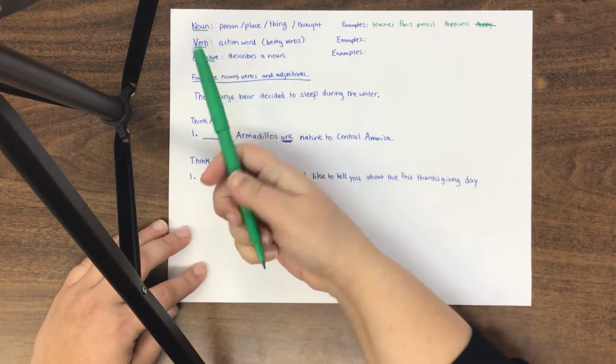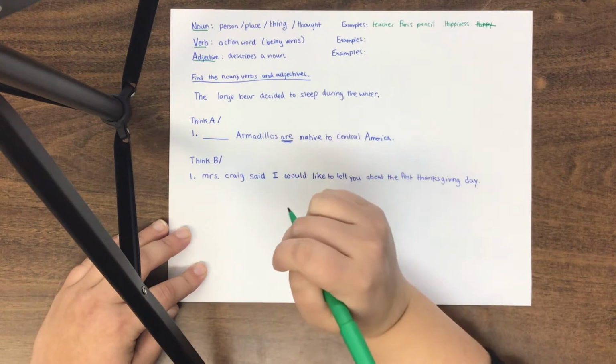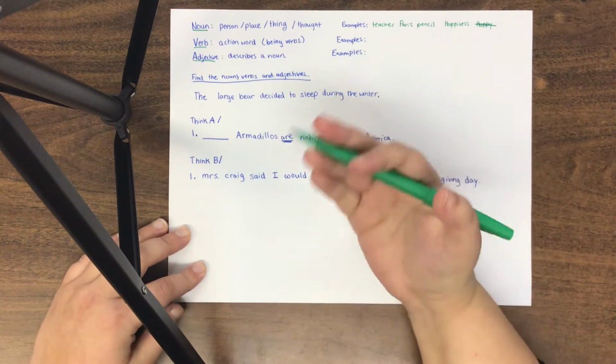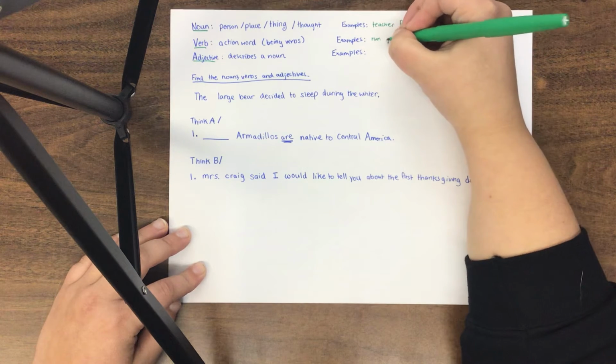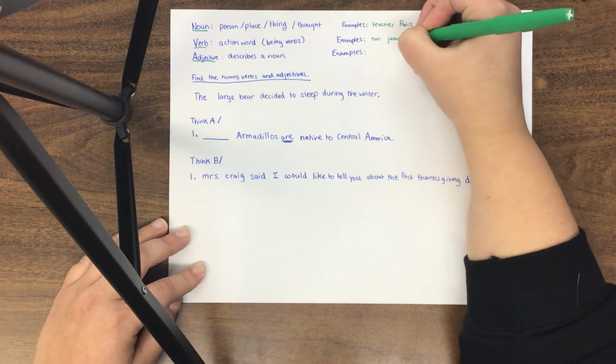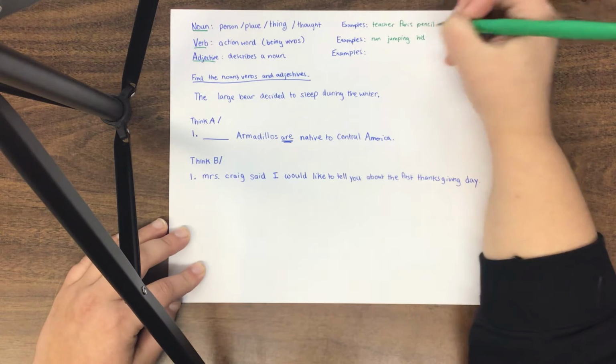Now, a verb, on the other hand, is an action word. So it tells us what they're doing or what the person is doing. Some great examples are run, jumping, hid, those sort of things.